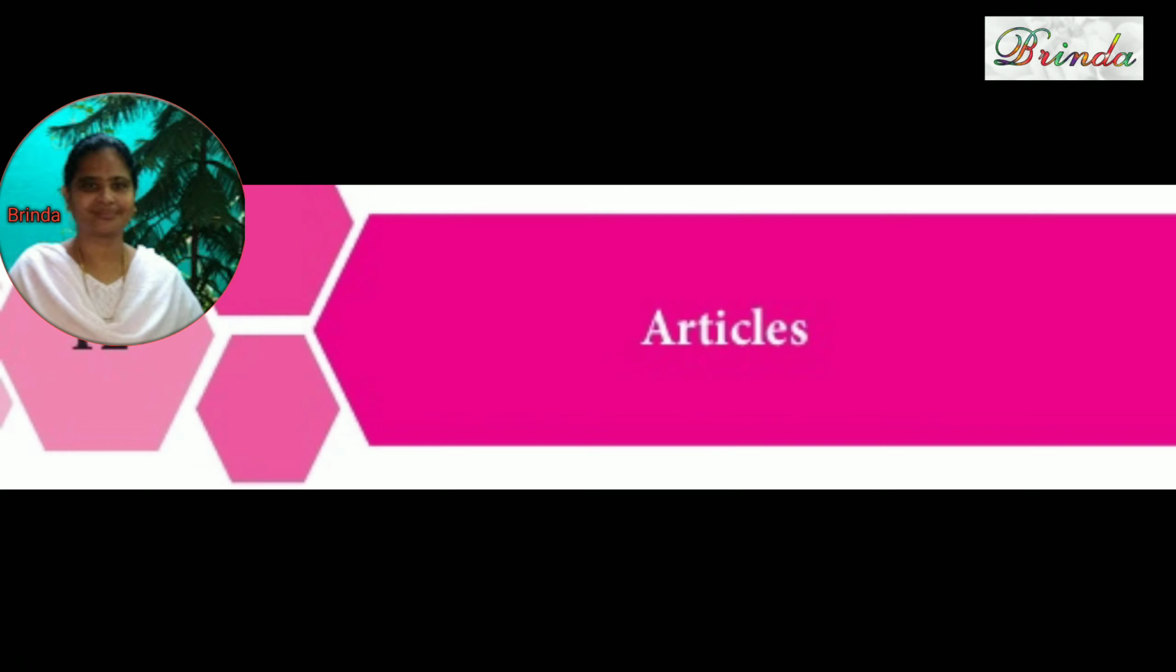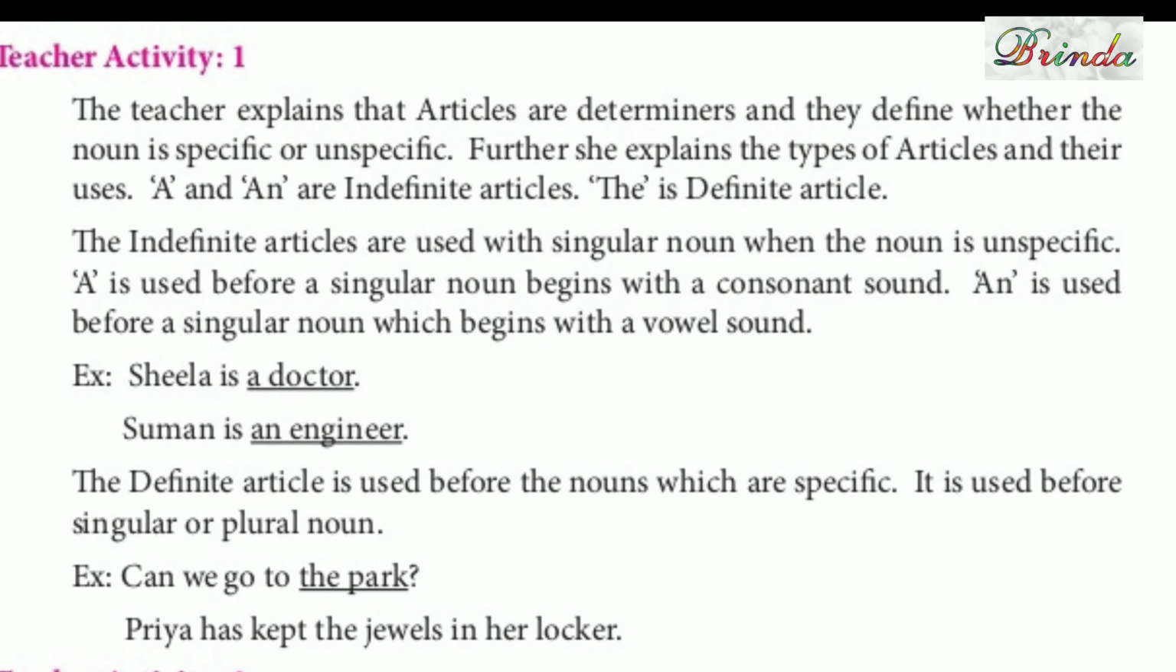Dear children, today we are going to solve Worksheet 12, Articles. Already you know what an article is: a, an, the. When should we use a, an, the? Articles and determiners define whether the noun is specific or unspecific. Articles and their uses, okay, we'll see.